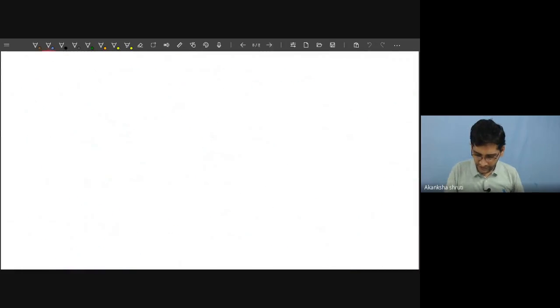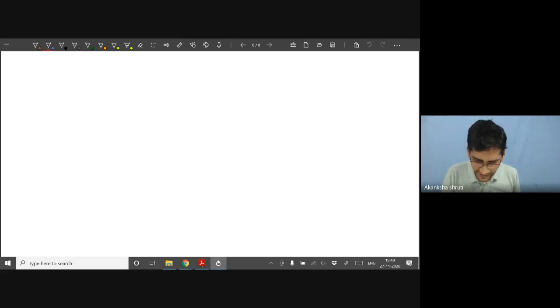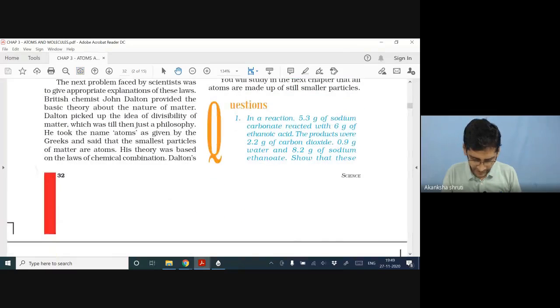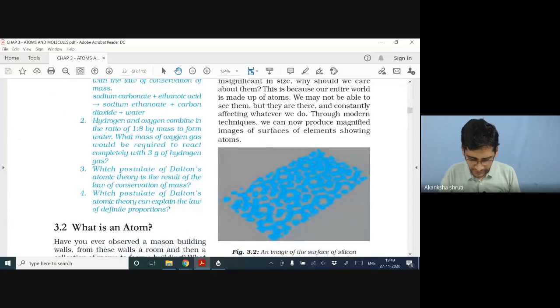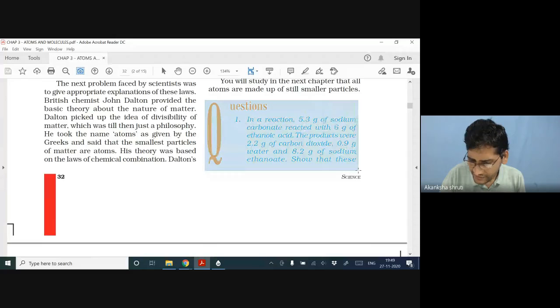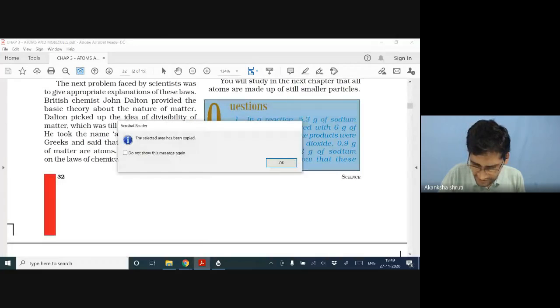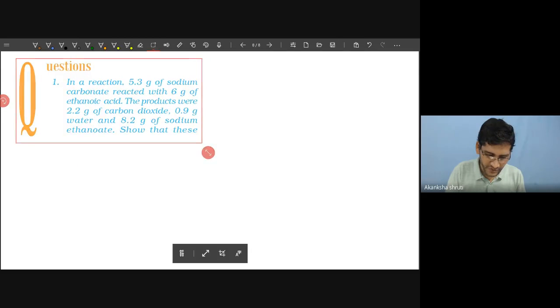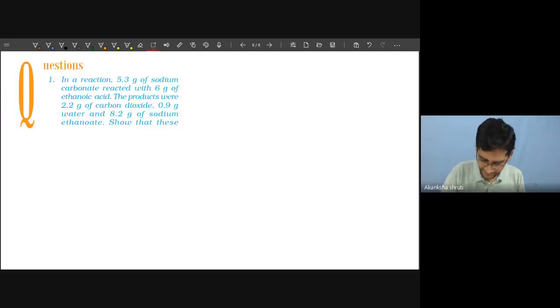Now let us go to the questions of our textbook. What are the different questions that are framed? Students, I hope you can do it, but let me explain. The questions on page number 32 are what I am going to do. Students, I will explain all these questions.